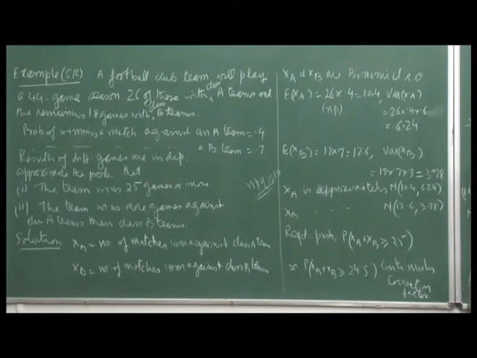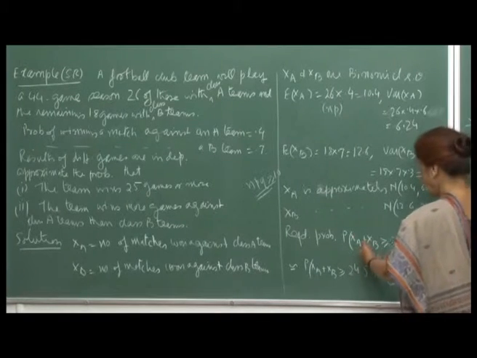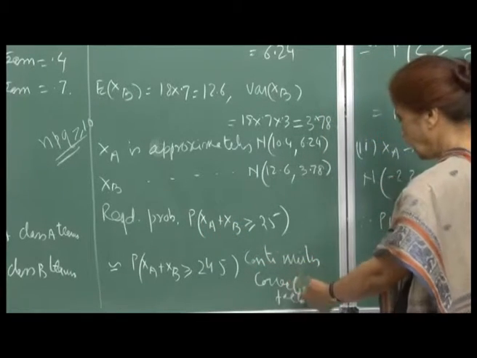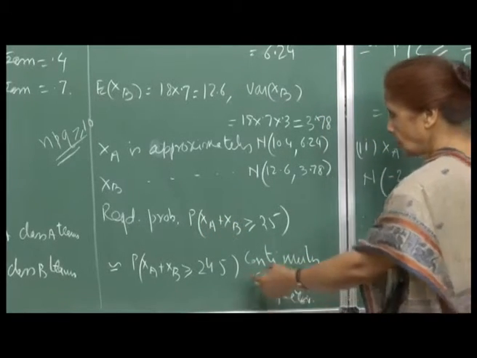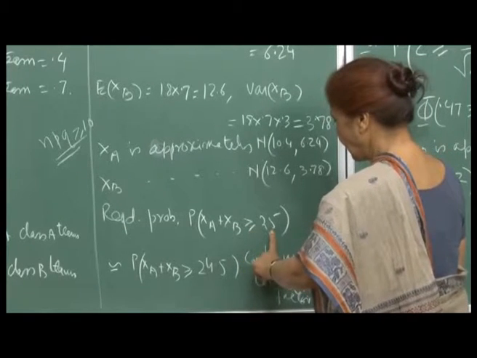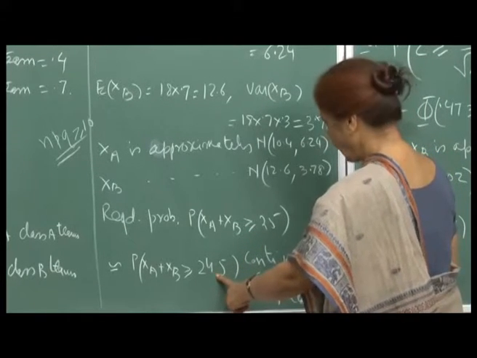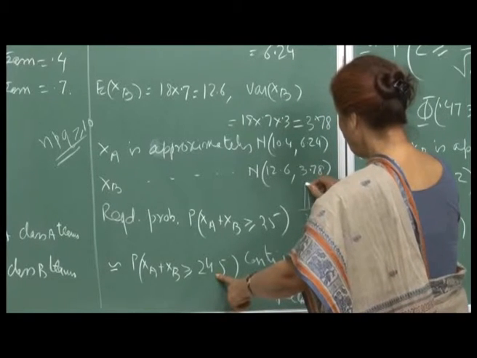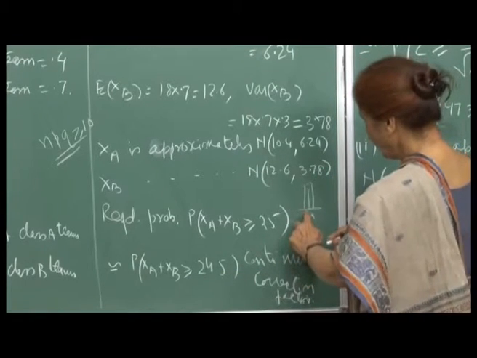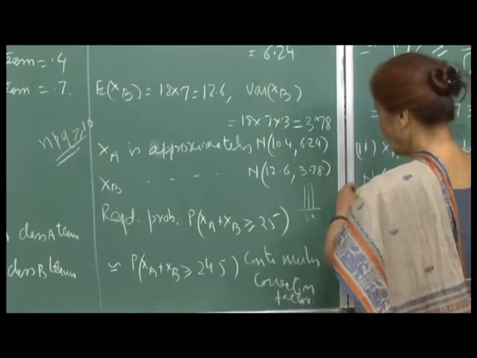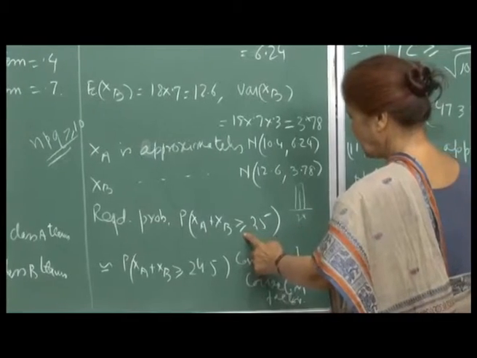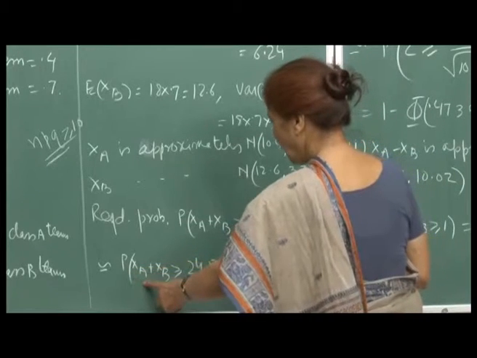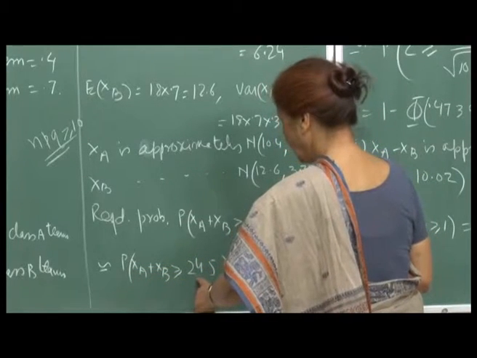Even though I am approximating X_A and X_B by normal, they are discrete random variables, they are binomial, and so the continuity correction factor must be used here. Since this is greater than or equal to 25, this will be 24.5, because remember you have this bar on 25. So the bar starts from 24.5 and you want to include this area, because the probability here is greater than or equal to 25. So it will be 24.5. So, probability X_A plus X_B greater than or equal to 24.5.